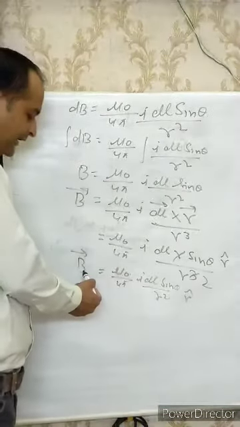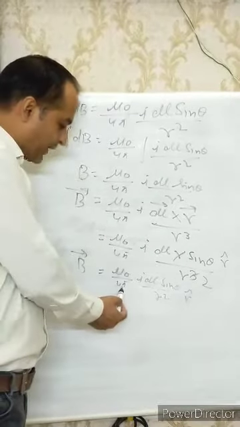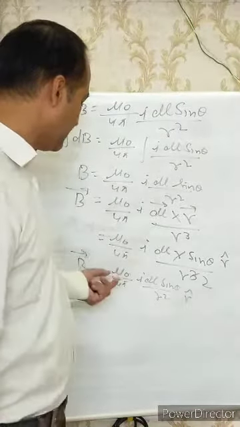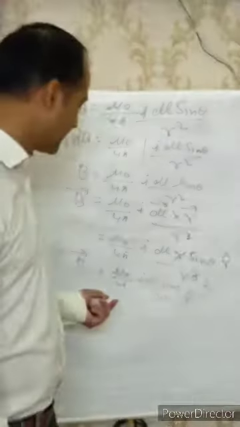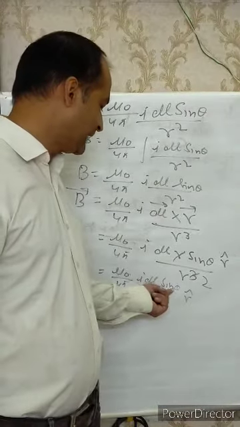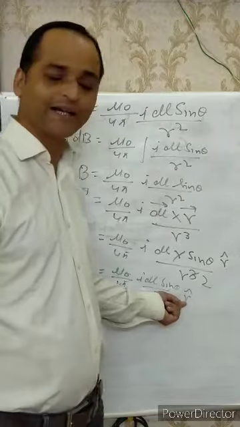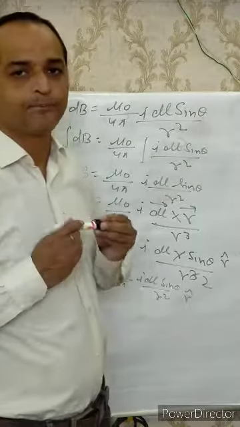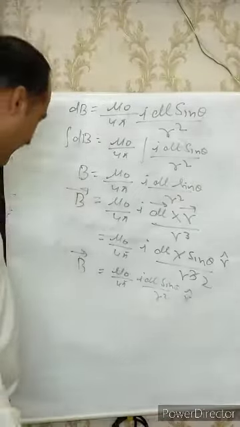Then the magnetic field is mu naught by 4 pi I dl sin theta upon r square, r cap, where mu naught by 4 pi is constant, I dl sin theta upon r square is the magnitude, and r cap is the direction. This direction is perpendicular to the plane containing dl and r.